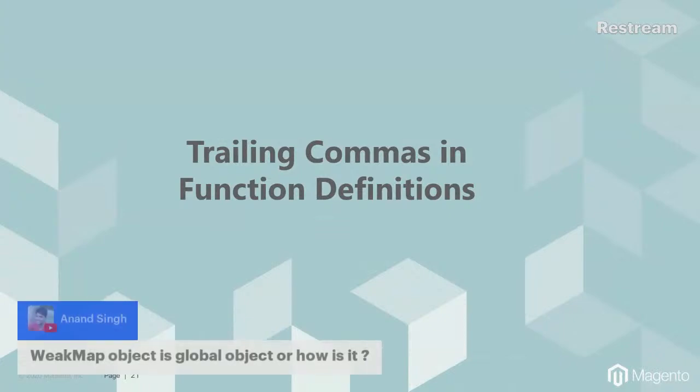Okay, we again have another question from Anand. The WeakMap object is a global object. How does it work? No, it is not a global object. It is a class using which you get that functionality of pushing your objects onto the array key.